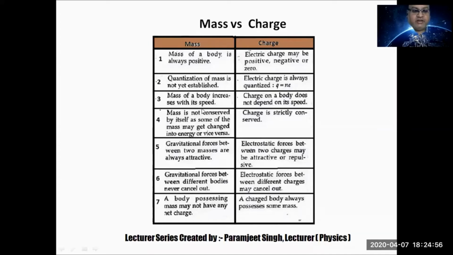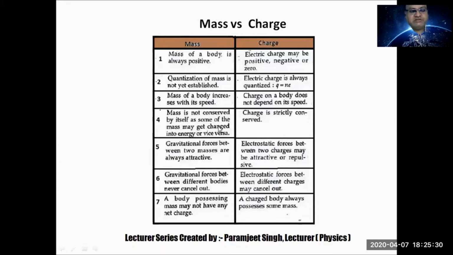Mass of a body increases with speed. You must know the formula for mass at rest and mass of a moving body. If you increase the speed, mass also increases. But in case of charge, this is not true. Speed doesn't affect the amount of charge. Mass is not conserved by itself, as some of the mass may get changed into energy or vice versa.